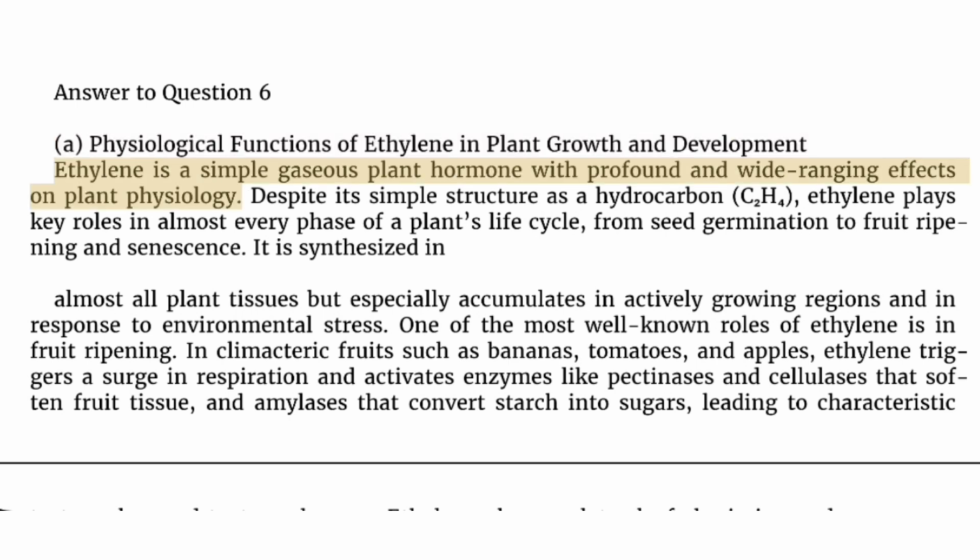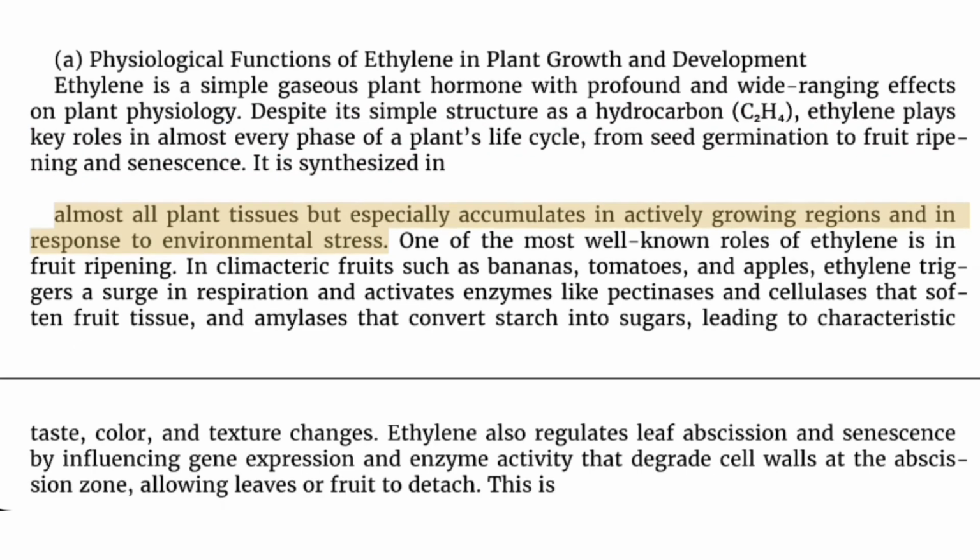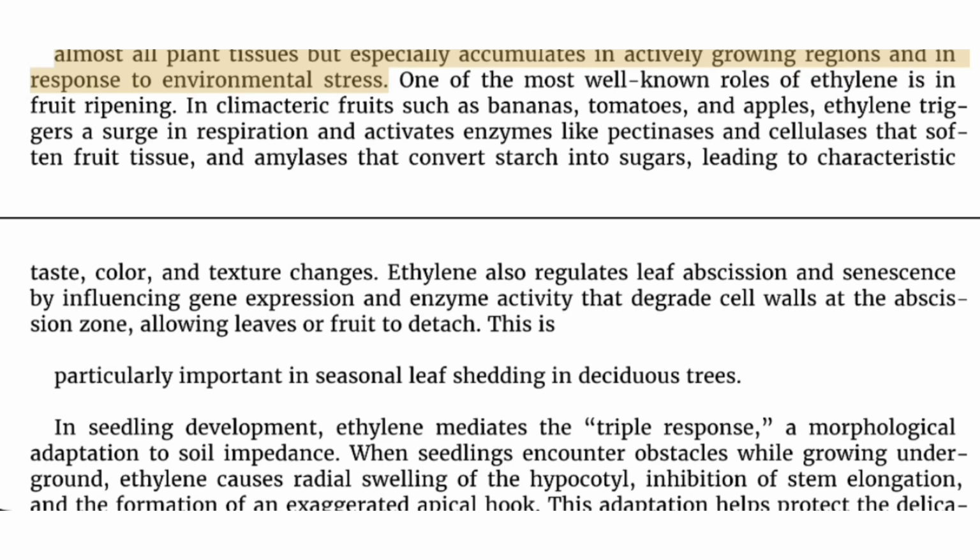Ethylene is a simple gaseous plant hormone with profound and wide-ranging effects on plant physiology. Despite its simple structure as a hydrocarbon, ethylene plays key roles in almost every phase of a plant's life cycle, from seed germination to fruit ripening and senescence. It is synthesized in almost all plant tissues but especially accumulates in actively growing regions and in response to environmental stress. One of the most well-known roles of ethylene is in fruit ripening.